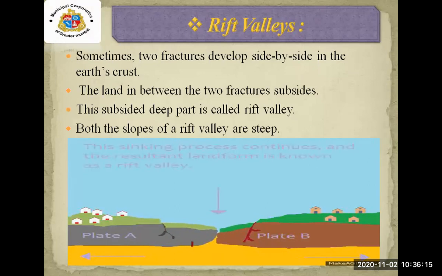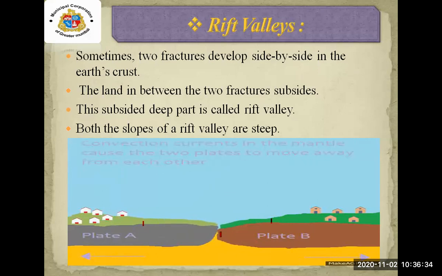This crack is a fault in between, and the portion goes down, it subsides down, and this portion is uplifted. The portion which sinks in between is known as rift valley. Students, I hope with this you have understood the rift valley. Always remember, when we study the rift valley, the direction is opposite. These two arrows you can see are in opposite directions.